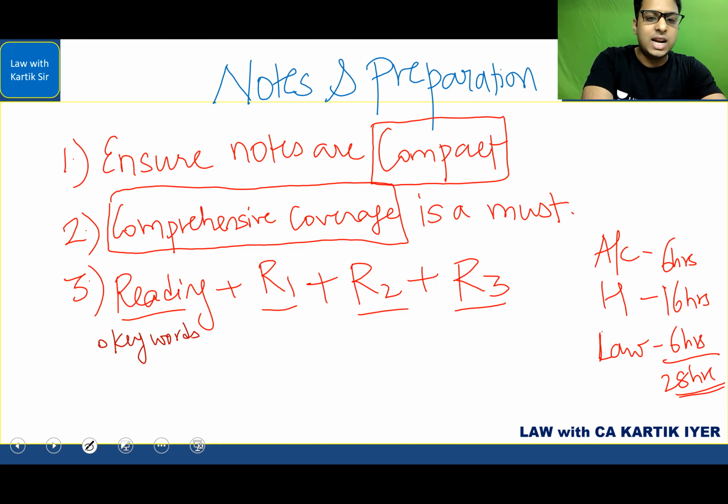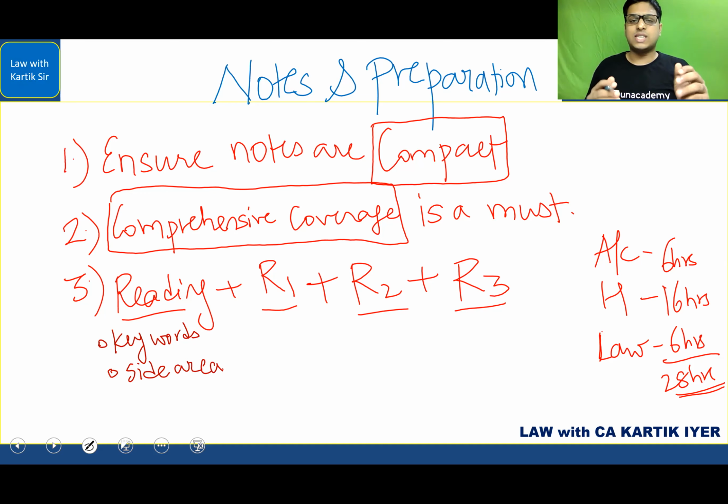Second, when you're reading, you have to ensure that you are using the side area very well. When I say side area, whenever you see a book, there will be some part close to the column which will be blank. Ensure that you are writing the keyword of every sentence or every point on the side.